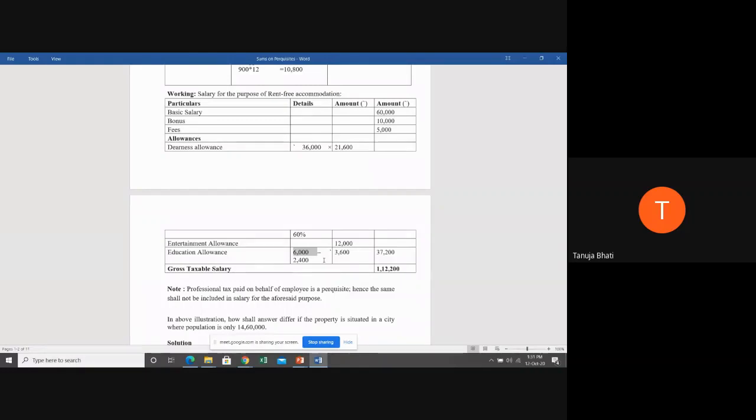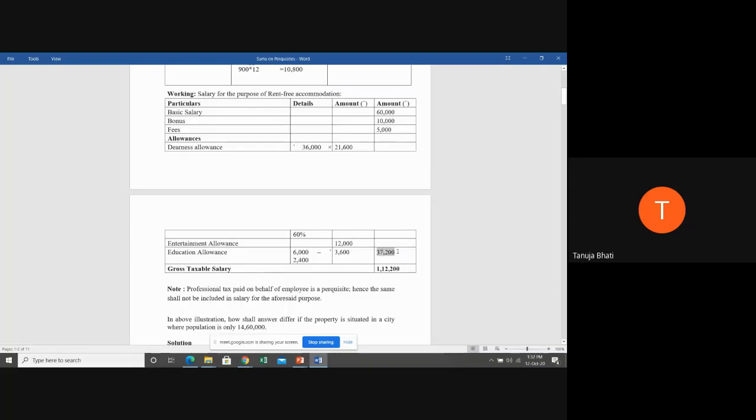Because 100 rupees exemption is given for up to 2 children, a maximum of 2 children. So when you do 100 into 2, because for 2 children, into 12, you get 2,400. This is the exemption. So 6,000 minus 2,400 will give you 3,600.